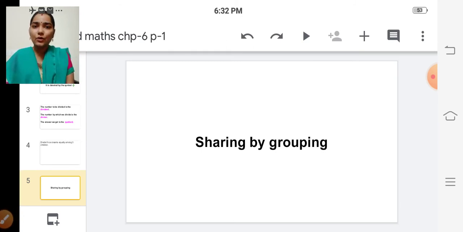We are sharing the things or quantity, any quantities, into equal number of groups. So it is known as sharing by grouping.